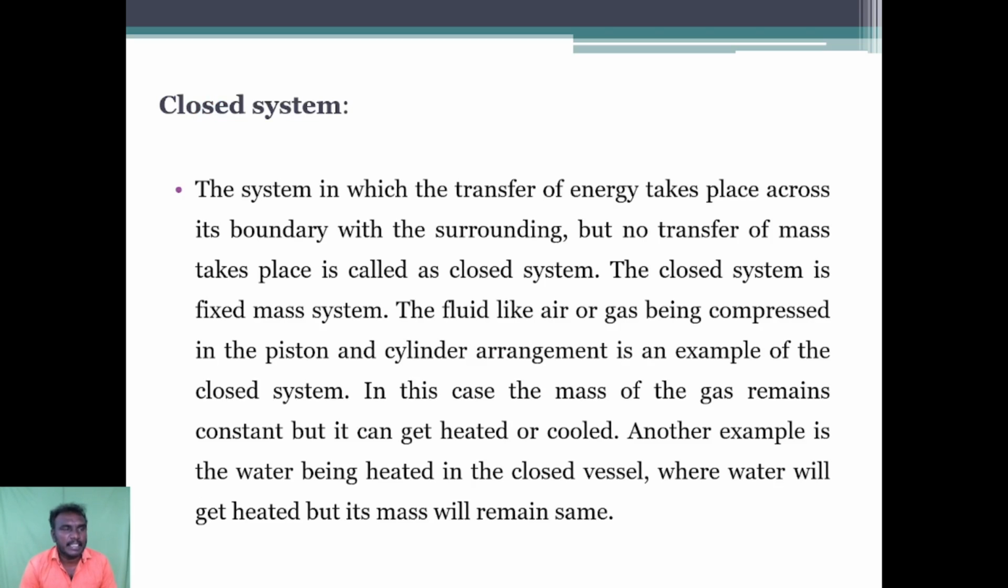The next thing is the closed system. The system in which the transfer of energy takes place across its boundary with the surroundings, but no transfer of mass takes place, is called a closed system. The closed system is a fixed mass system. The fluid like air or gas being compressed in a piston and cylinder arrangement is an example of the closed system. In this case, the mass of the gas remains constant, but it can get heated or cooled.